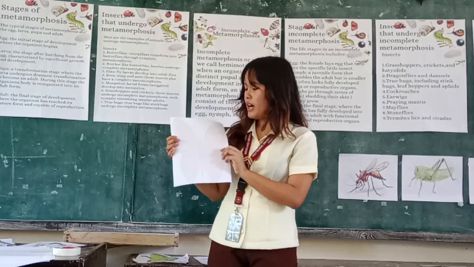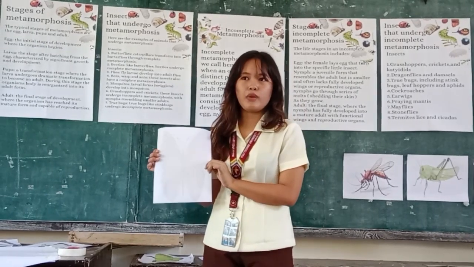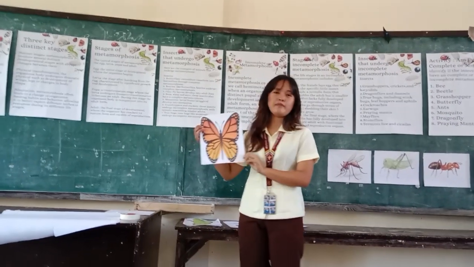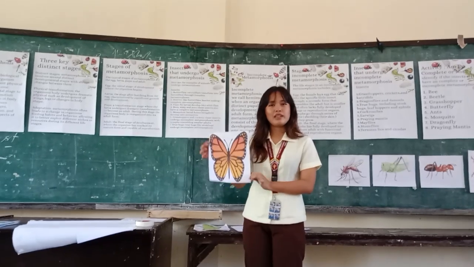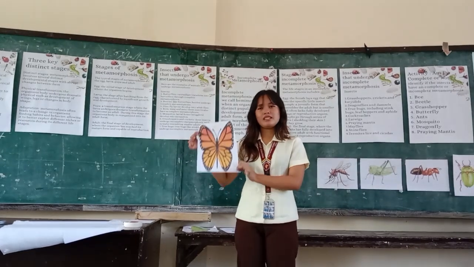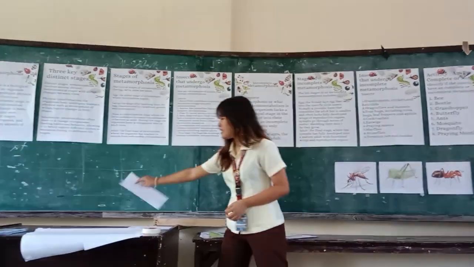And then this one. Before I show you the last one, do you have any idea? Here we have it, the adult form called the butterfly. As you can see, the butterfly is the product of the pupa that you saw in the shell.